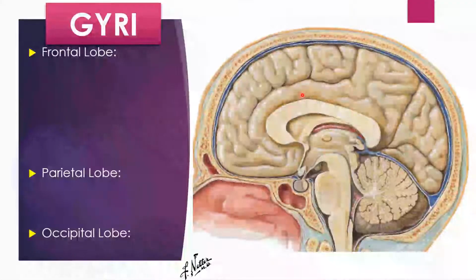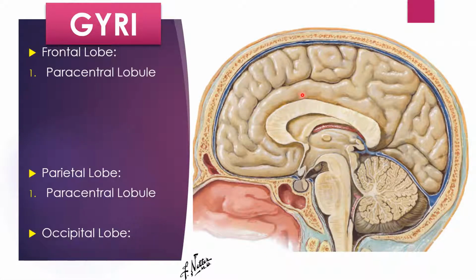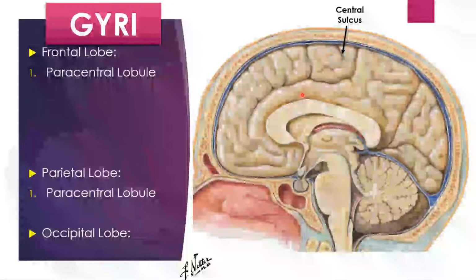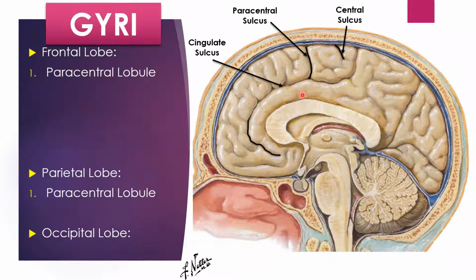of the medial surface are the paracentral lobule, which is also present on the parietal lobe as well. Because here is the central sulcus, here is the paracentral sulcus, here is the cingulate sulcus, and the upturned superior end of the cingulate sulcus in the parietal lobe will be the marginal sulcus.